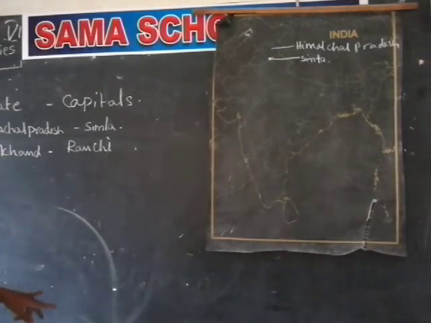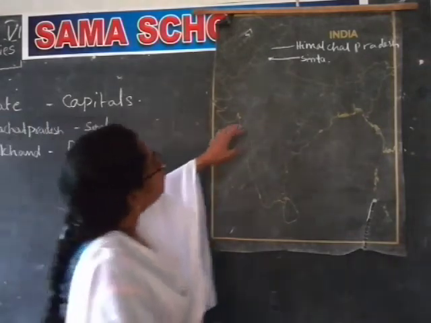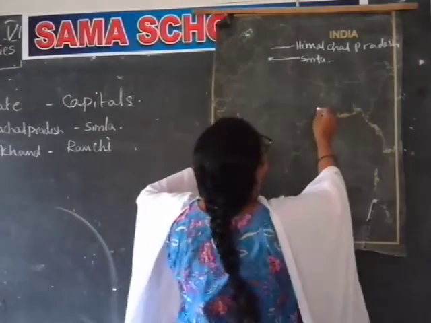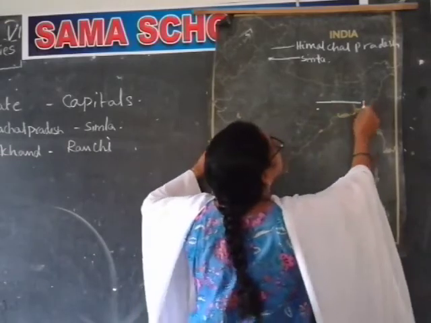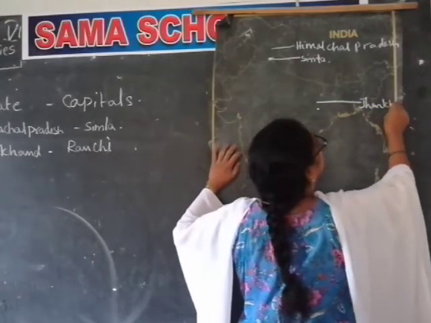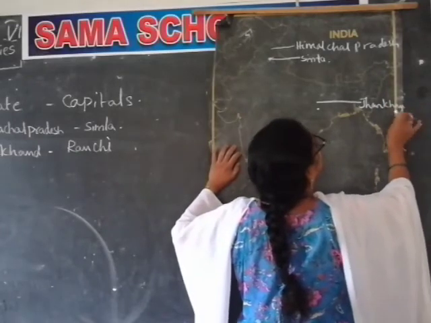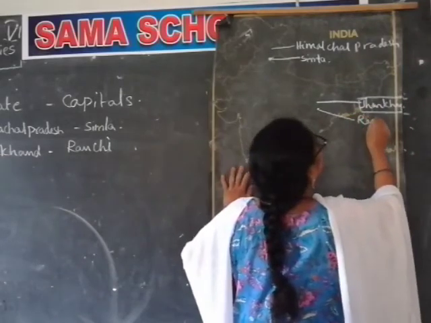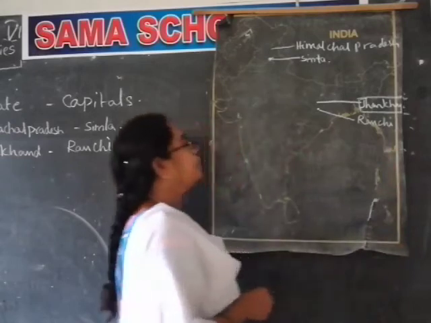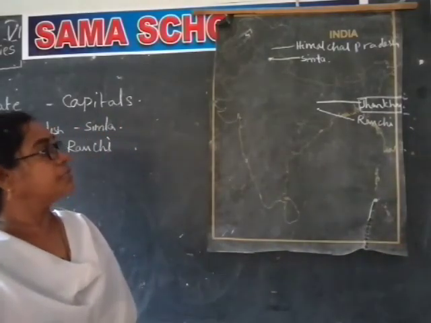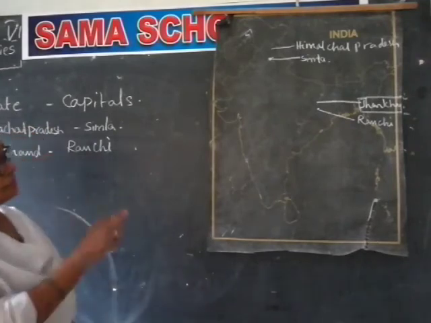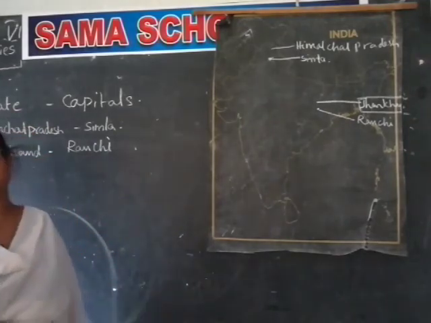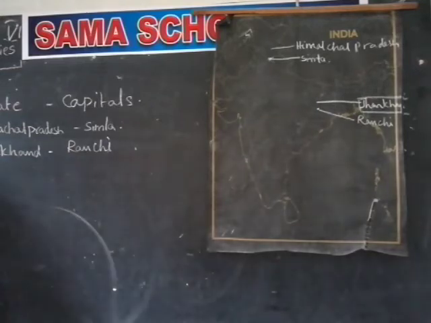Bihar's part is Jharkhand. If you come down from Bihar, here, this is Jharkhand. What is the capital of Jharkhand? Ranchi. Ranchi is the capital of Jharkhand. Himachal Pradesh, Simla. Jharkhand, Ranchi.